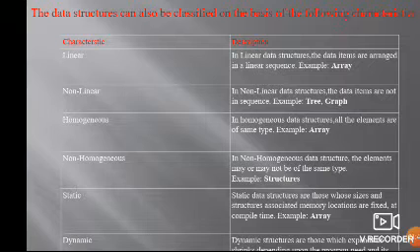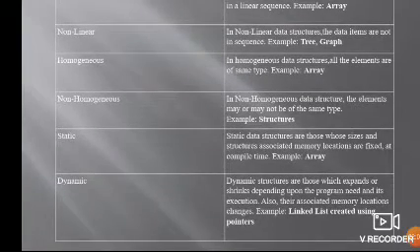Static. Static means memory allocation. What size do we have to allocate? Static data structures are those whose size and associated memory locations are fixed at compile time only. That is an array. Dynamic data structures are those which expand and shrink depending upon the program's needs and execution. Their associated memory allocation also changes. Example: a linked list created using pointers.